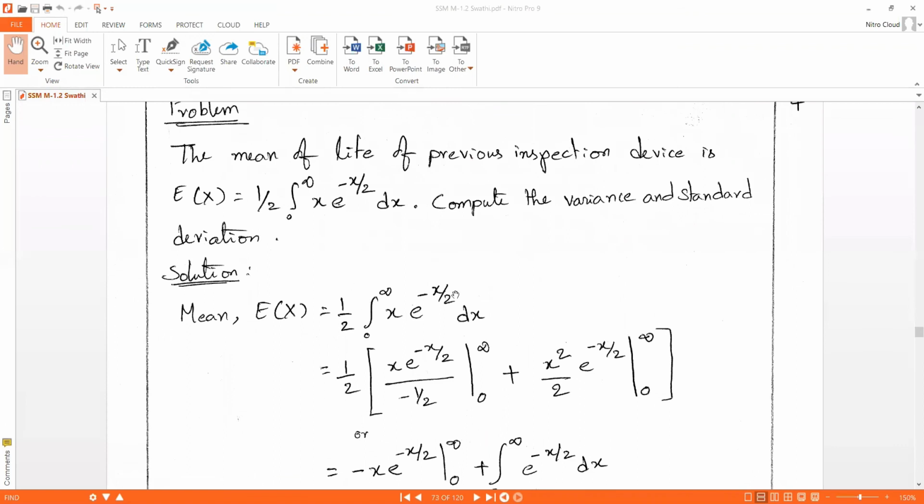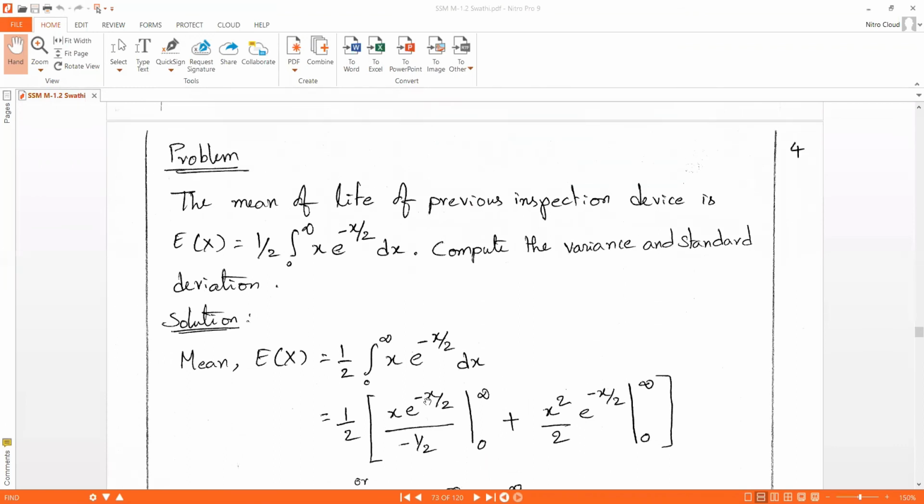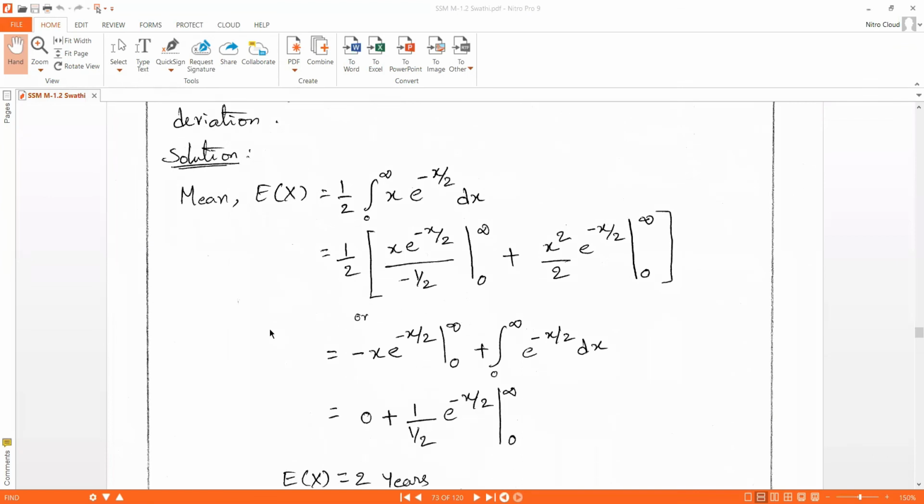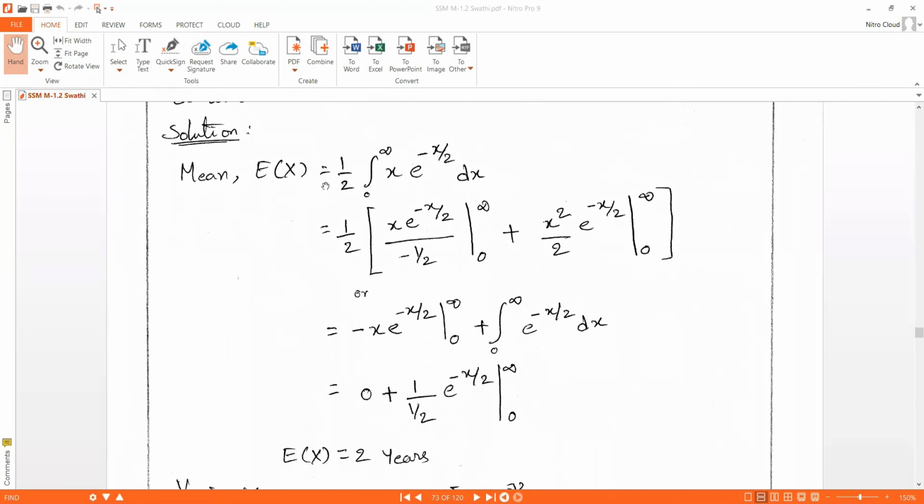Using this we have a problem here. The mean life of various inspection devices is E of x equals 1 by 2 integral from 0 to infinity of x e power minus x by 2 dx. Compute the variance and standard deviation. We have the formulas, and if we know the expectation, we know how to find the variance and standard deviation by substituting into the formula.